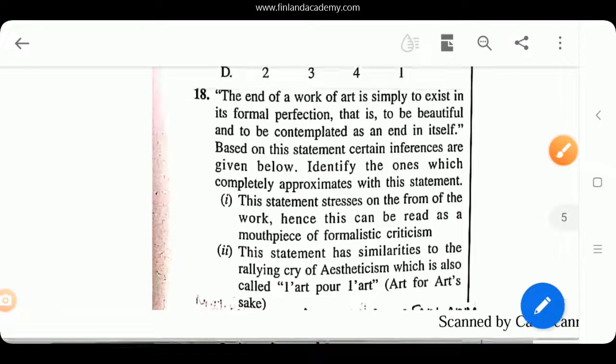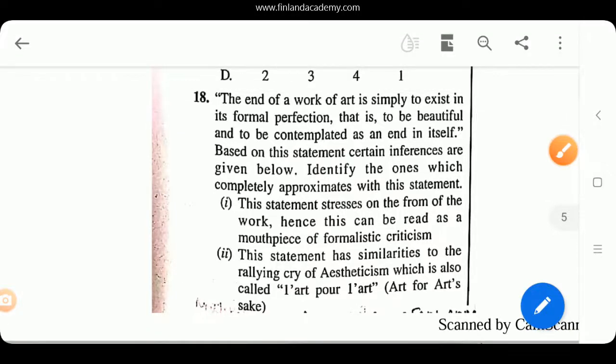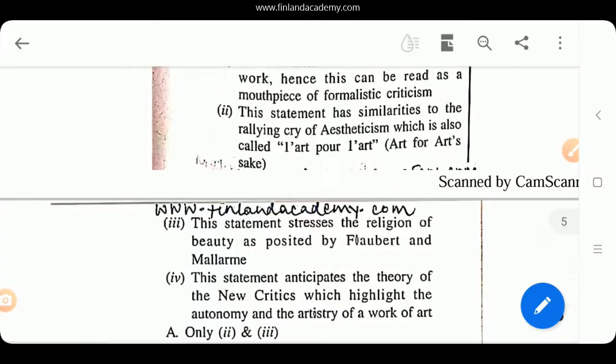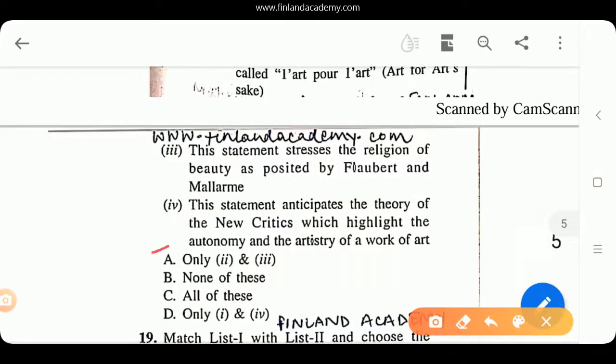Of course, it not only talks about the beauty, but it also talks about the work being an end in itself. And this term is credited to this person called Théophile Gautier, and the term itself advocates a philosophy that the true value of any artwork is devoid of any didactic, moral, or political function. And of course, it was accepted by Flaubert and Mallarmé. So 2 and 3 are going to be your correct answers here. That is option number A, only 2 and 3.